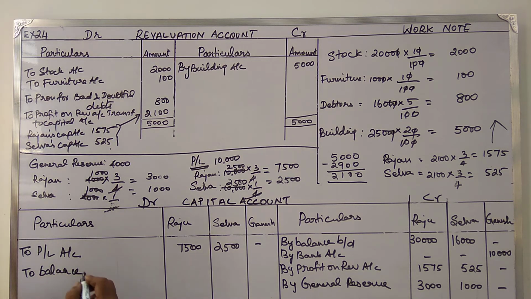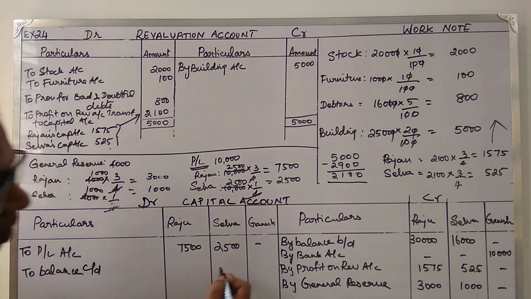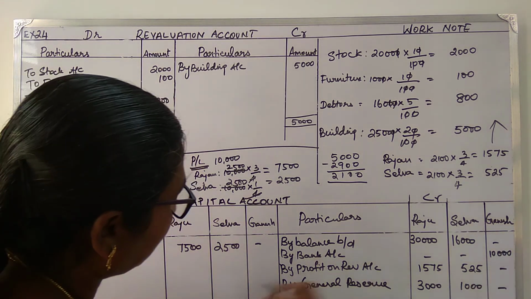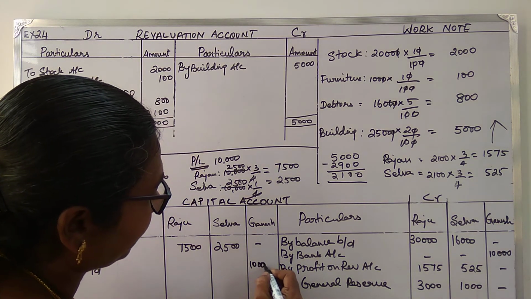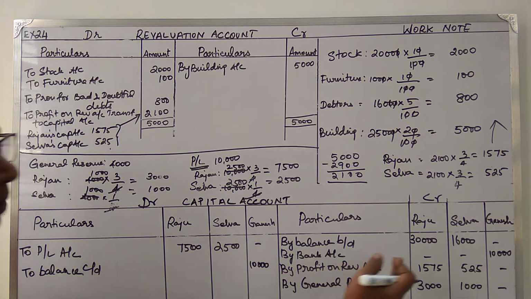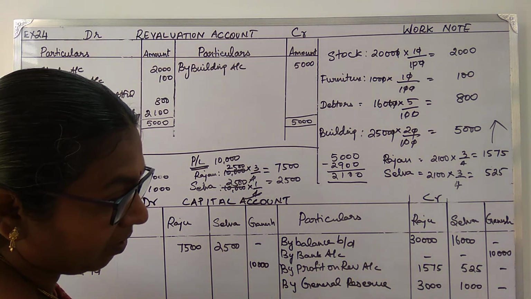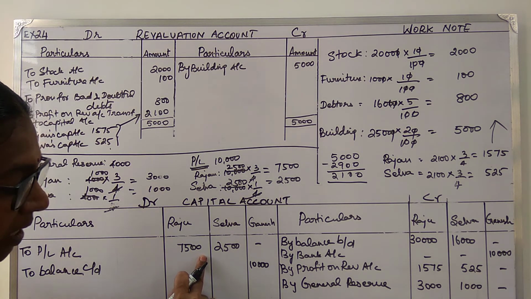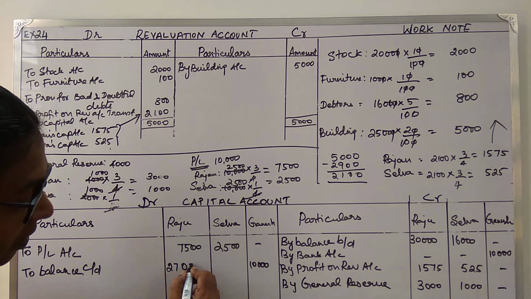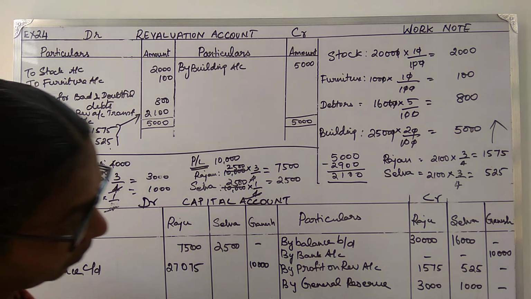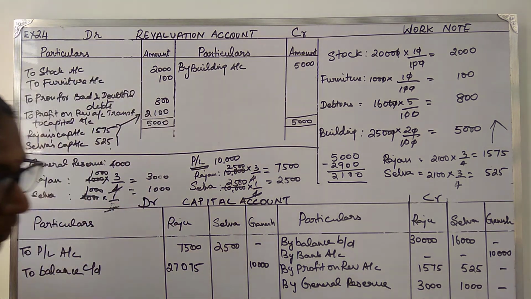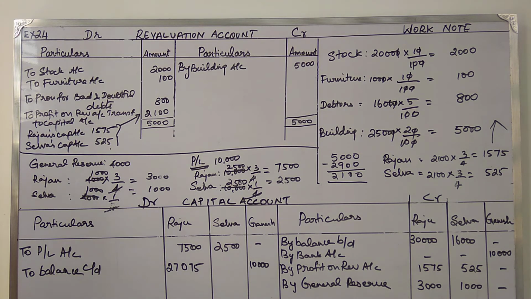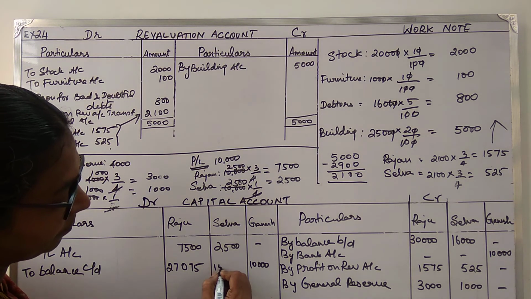Now this is a balance which has got to be carried down. Now 10,000 from here, it's got to be taken down, and we balance for 34,575. Subtract 7,500, you get 20,775. Then from 17,525, you subtract 2,500, you get 15,000.